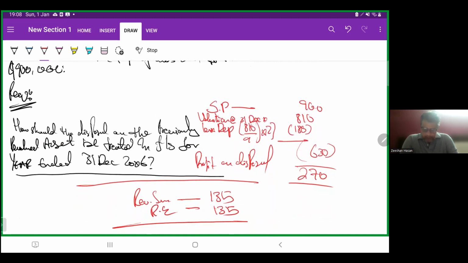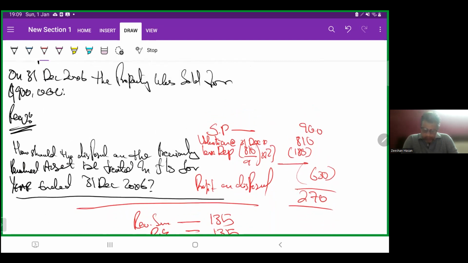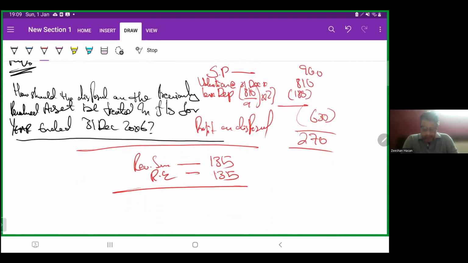Now, how should the disposal of the previously revalued asset be treated in the financial statements for the year ended 31st December X6? How we will do it: sale proceeds 900, valuation at 31st December 810, less depreciation of 2 years. So 810 divided by 3 into 2 years, 180. Overall value is 630. Profit on disposal is 270. So revaluation surplus of 135 will be debit and retained earnings will be credit. I hope you get it.